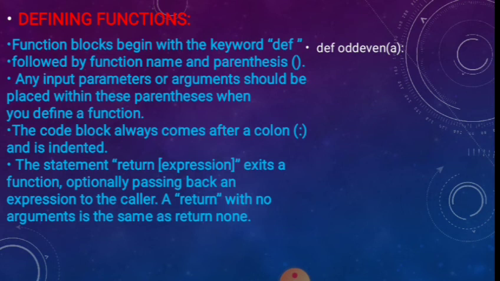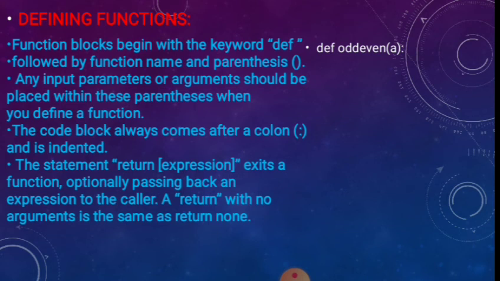Now see, function blocks begin with the keyword def followed by the function name and then parentheses. On the right side you can see def odd_or_even, then a. Here def is the keyword, then odd_or_even is the function name, then a is the parameter within the parentheses. Any input parameter or argument should be placed within the parentheses. Here we place the a. When you define a function, the code block always comes after a colon. See at the end, we just placed one colon.